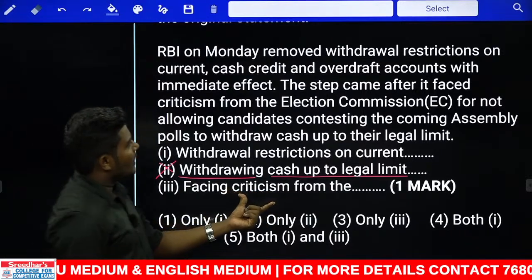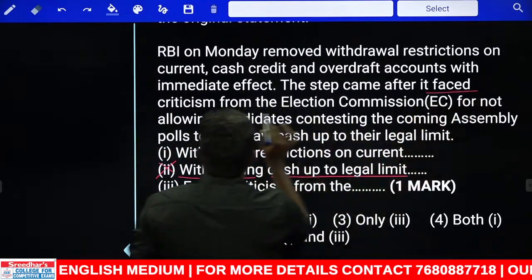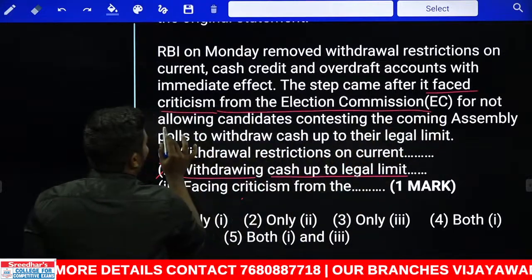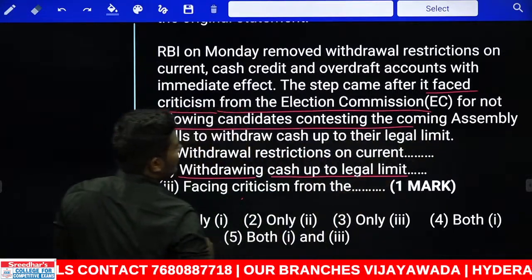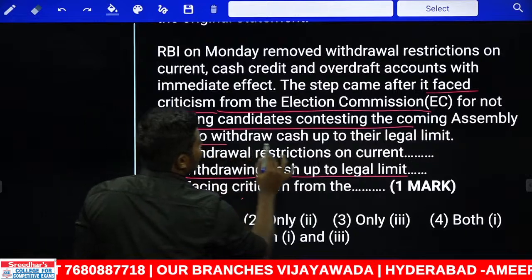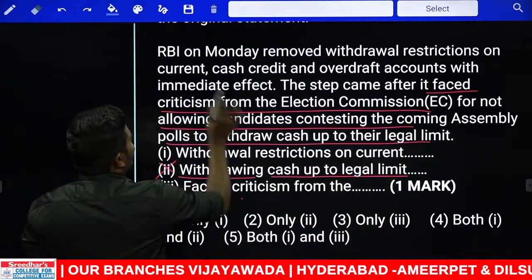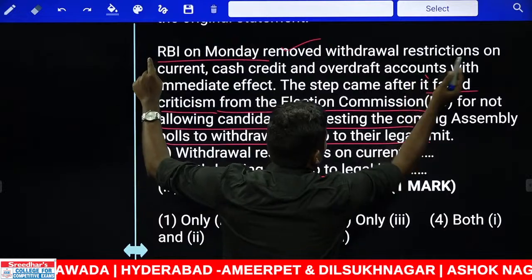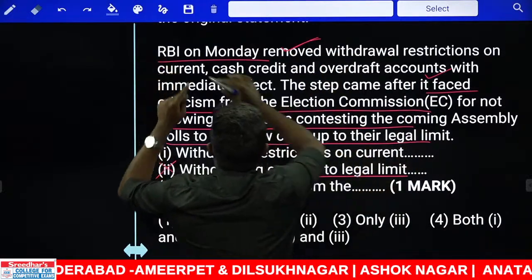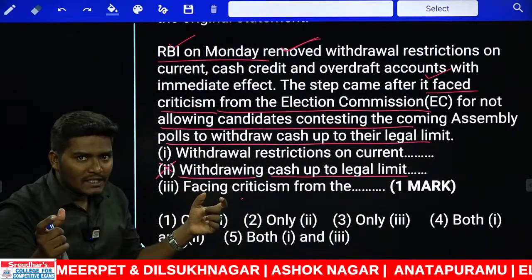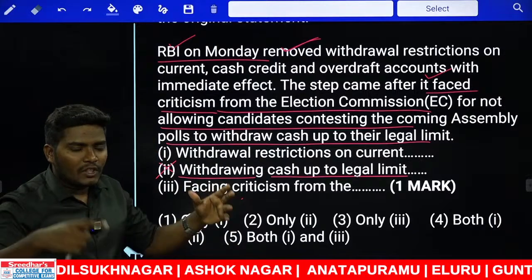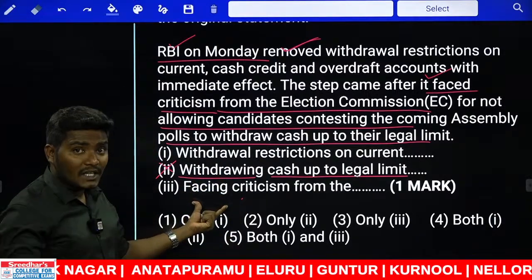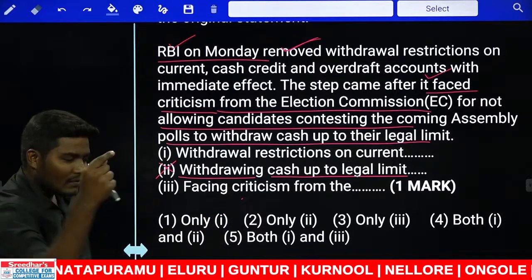This is used somewhere. Look at this. Facing criticism from the Election Commission for not allowing candidates contesting in the coming assembly polls to withdraw cash up to the legal limit, the RBI on Monday immediately removed. Who faced the criticism here? RBI faced the criticism. Who removed the restrictions? RBI removed the restrictions. Two actions are done by whom here? RBI only. When the two actions are done with the same subject, can we use the verb as the beginner of the sentence or not? Absolutely yes. That's what we discussed before.